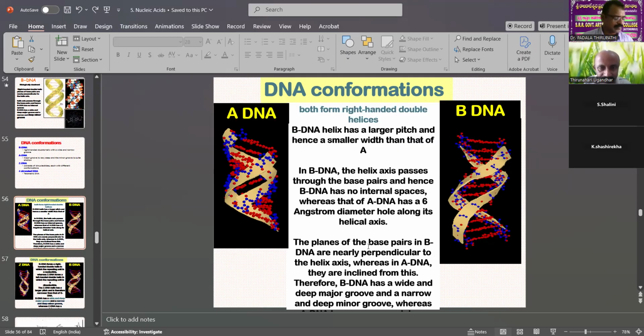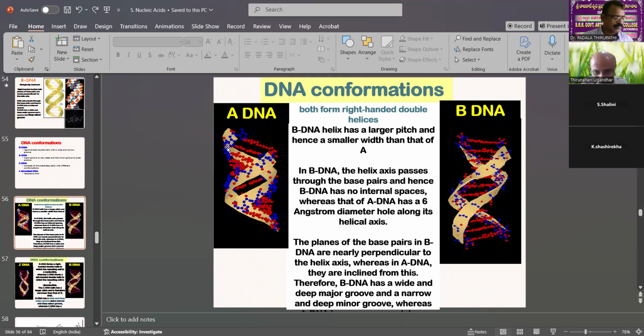Both form a double helix. The B-DNA helix has a larger pitch and hence a smaller width than that of A; A is wider.